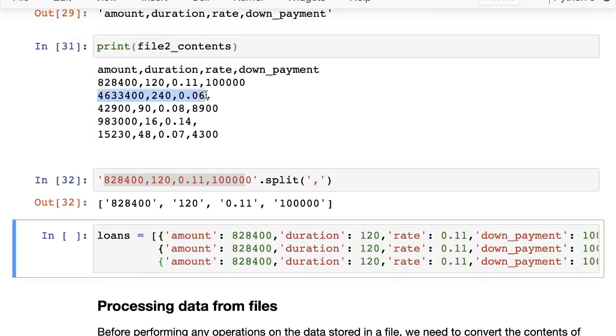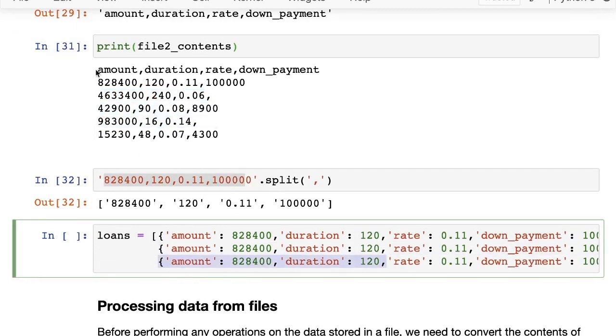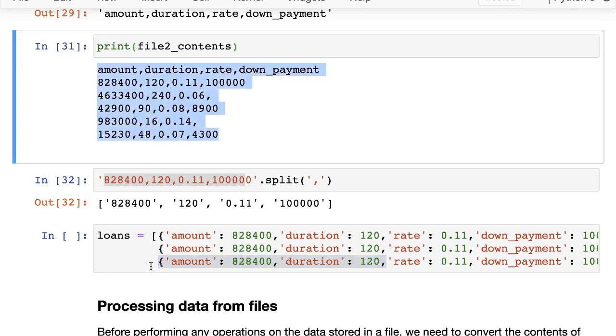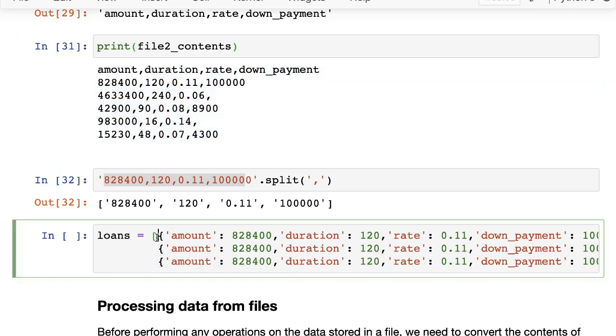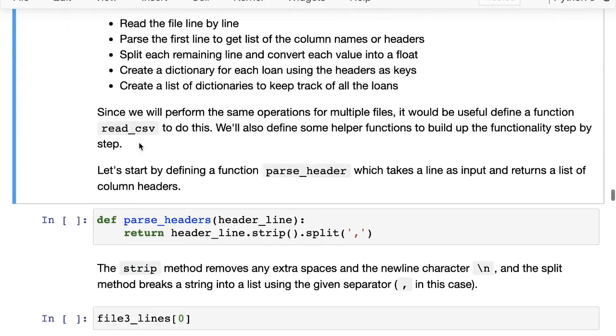So the data for this loan will come here, and then the data for this loan will come here. So what we want to do is parse the file into a list of dictionaries, which is a lot nicer to work with. Now we have our own Python data structures, and we can write functions and perform calculations on these Python data structures. Another thing as an exercise you can try is, instead of converting it into a list of dictionaries, try converting it into a NumPy array. Okay.